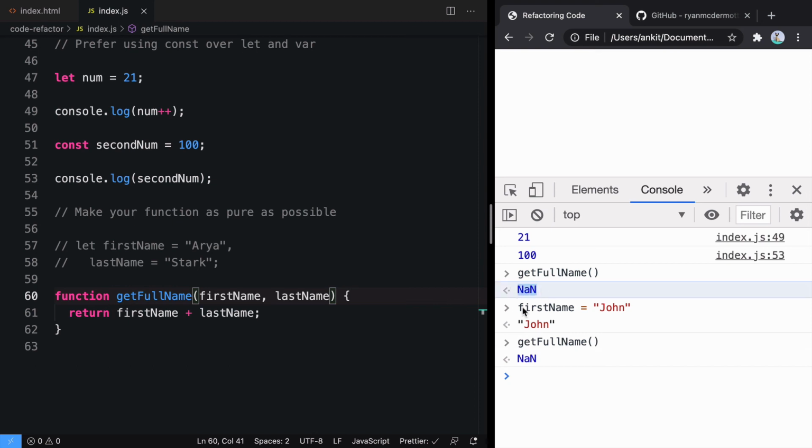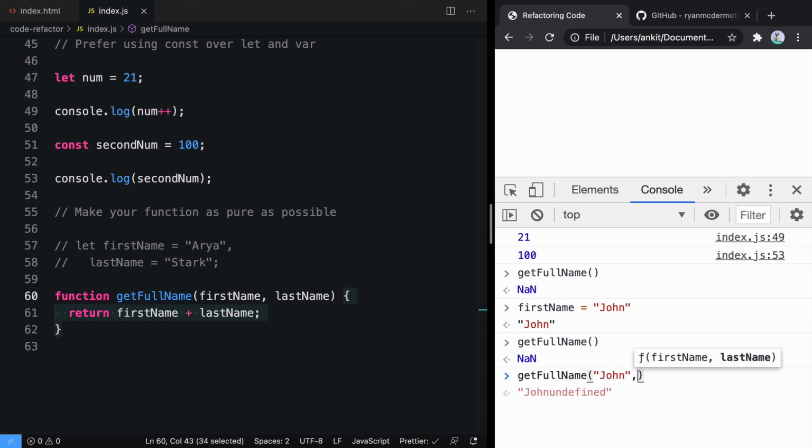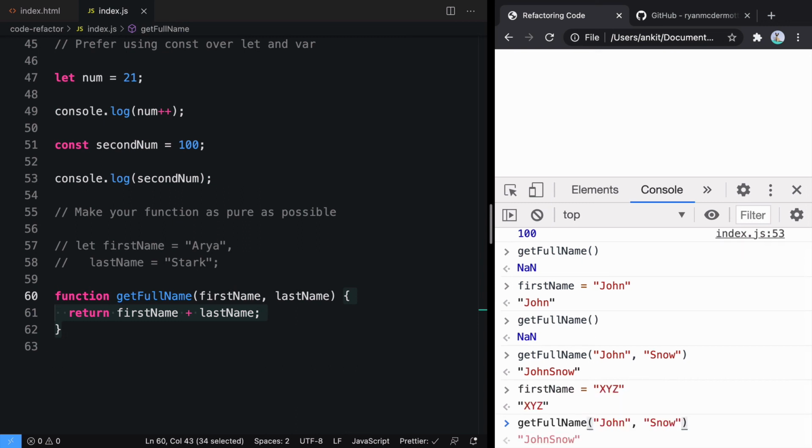It is returning the same value even if you change the value, because this function is only acting in this context. If we call this function with two arguments, John and Snow, we'll get John Snow, even if we change the value of firstName to Aria or anything else like XYZ and call this function again.